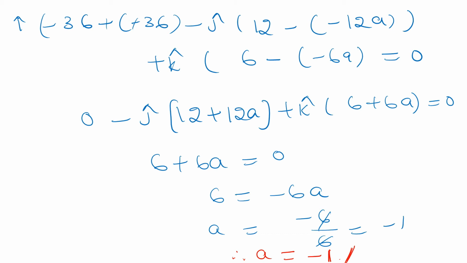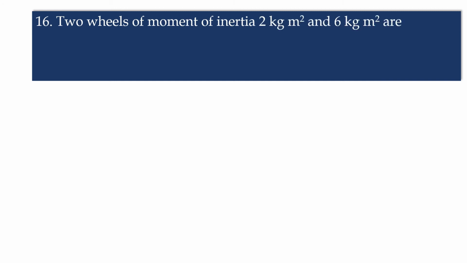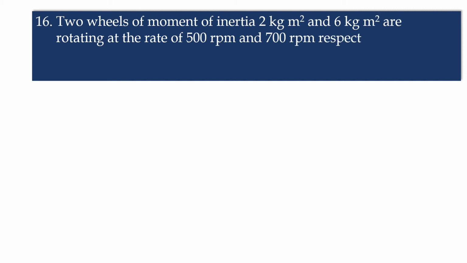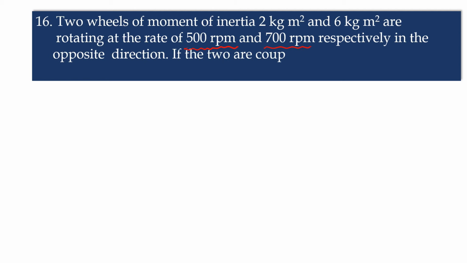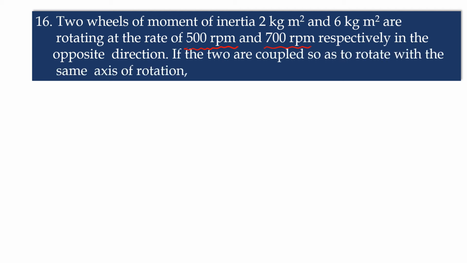Okay. Next we will go to the next one. Two wheels of moment of inertia 2 kg m² and 6 kg m² are rotating at the rate of 500 rpm and 700 rpm respectively in the opposite direction. If the two are coupled so as to rotate with the same axis of rotation, the resultant speed of rotation will be. Here we have to calculate the speed of rotation. Let us go to the solution.